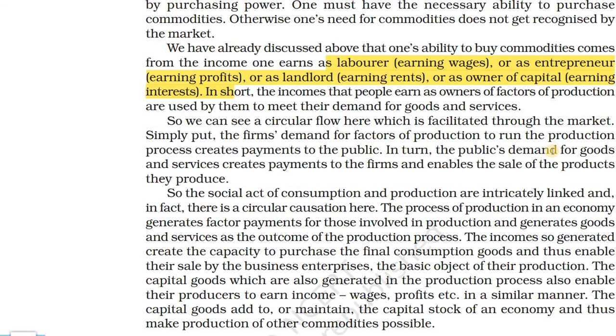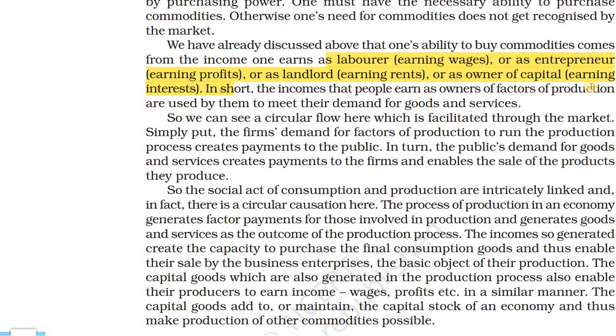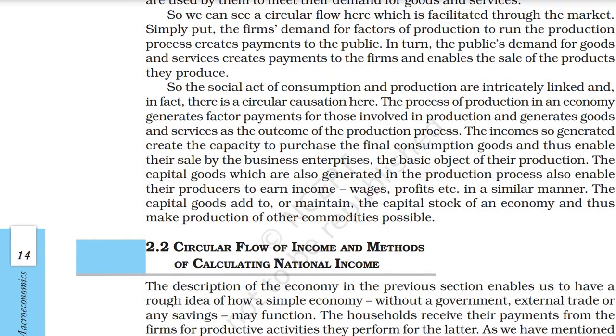Means the capital goods generated for production enable producers to earn income and wages. Producers are giving wages, profit, and capital goods are getting some interest. Like that one circular flow is there in the economy.